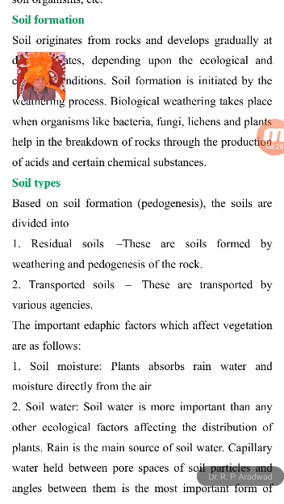These soils are formed by weathering of the rock. Soil formed by the weathering of rock is known as residual soil. Another type is transported soil.